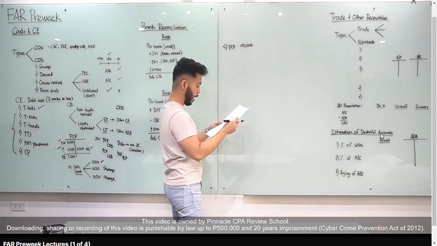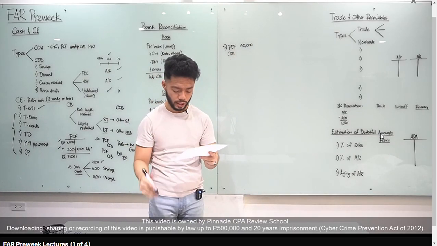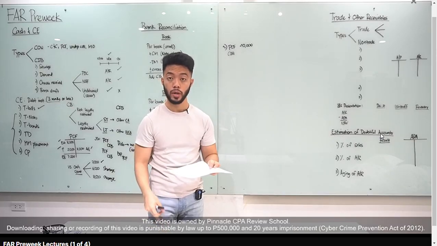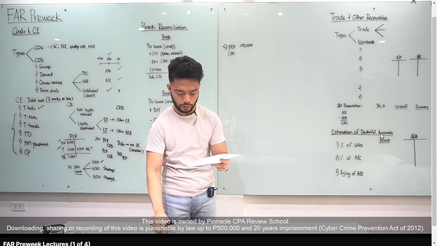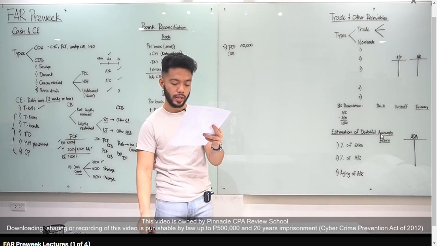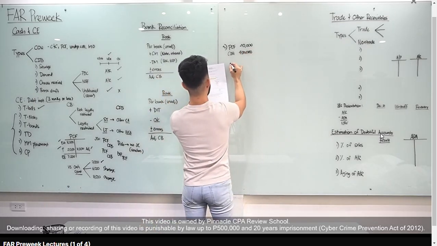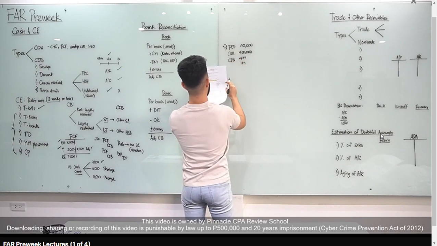Right? Next, cash on hand. Yes, kasama yan. Pero take note, nakalagay 500,000. So punta ka dun sa last sentence. The cash on hand included a 100,000 check payable to the entity dated January 31. Ang tawag natin dyan, post-dated check. Pag post-dated check, hindi yan part of your cash. So 500,000 minus 100,000, that is 400,000. Okay? So cash on hand, 400,000. Next natin, cash in bank, payroll account. Yes, kasama yan. 4 million. Cash in bank, current account, yes. And yung payroll account. So 4 million and 1 million.